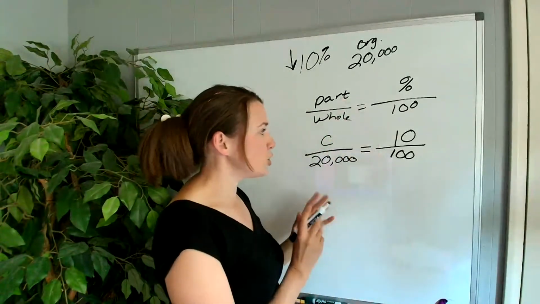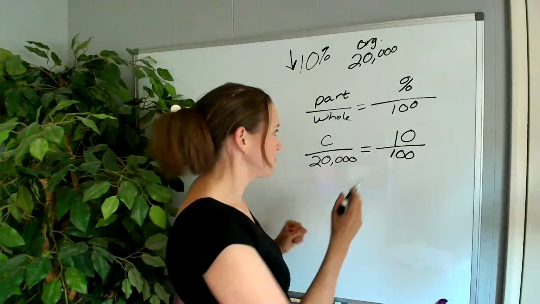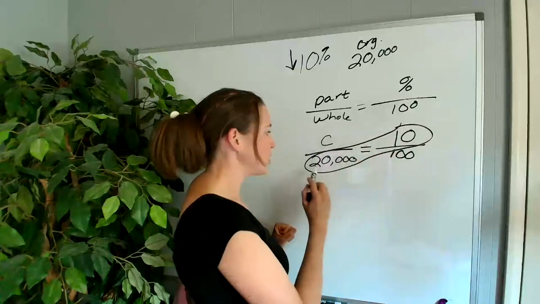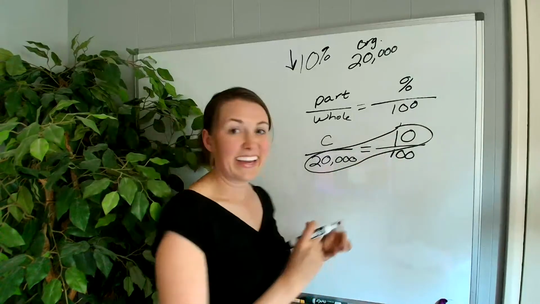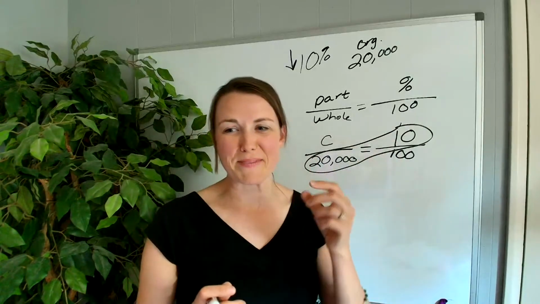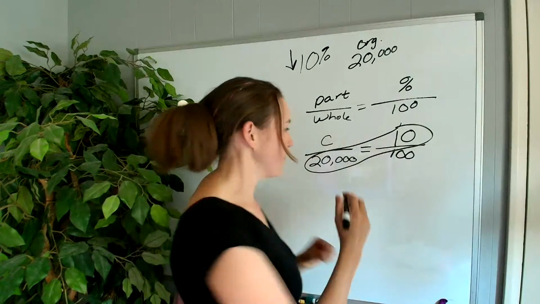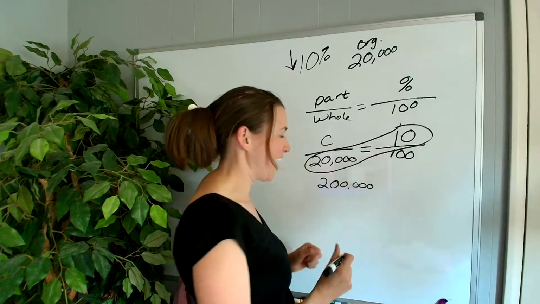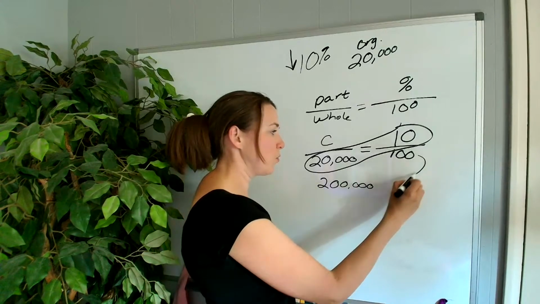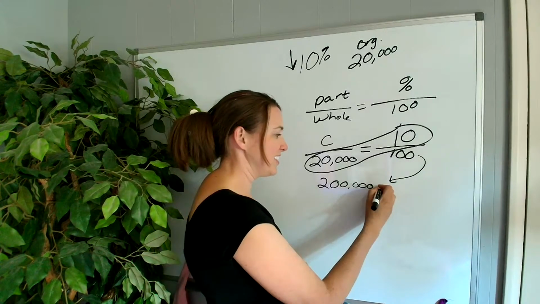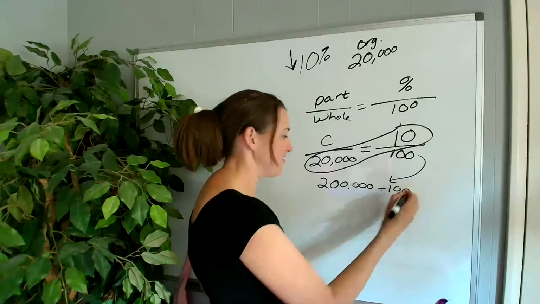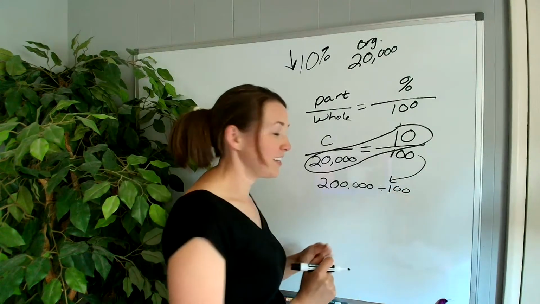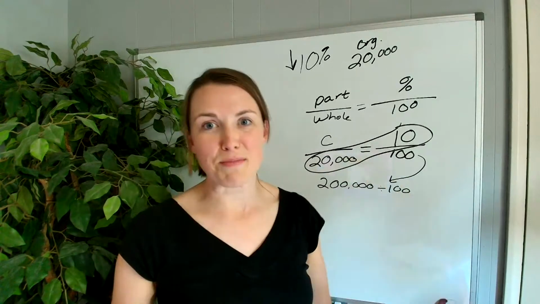So we're going to do our caterpillar technique again. I'm going to go 20,000 times 10. Here's a trick. Anytime you're multiplying by 10, all you do is add an extra zero, right? So I have 200,000. And then I'm going to take this 100 and divide 200,000 by 100.